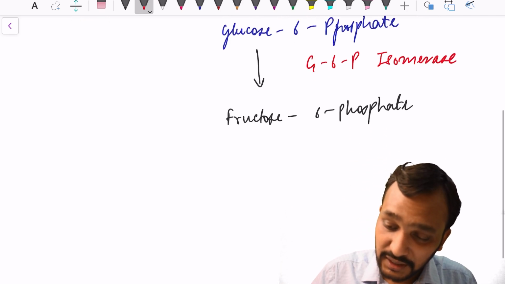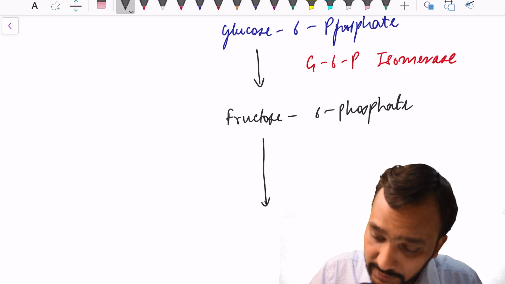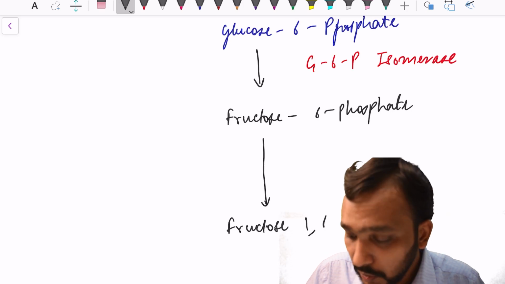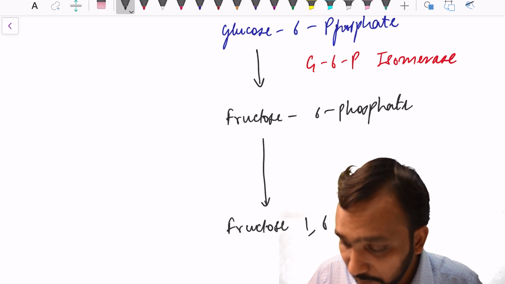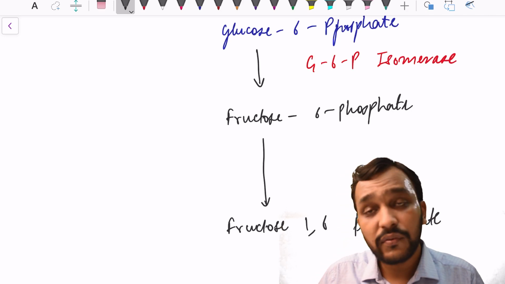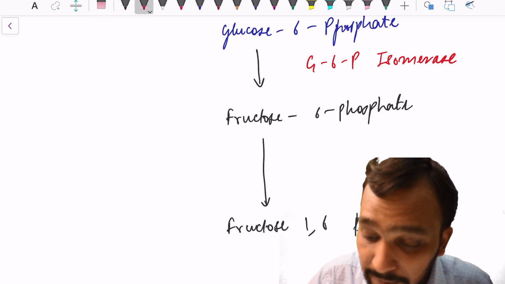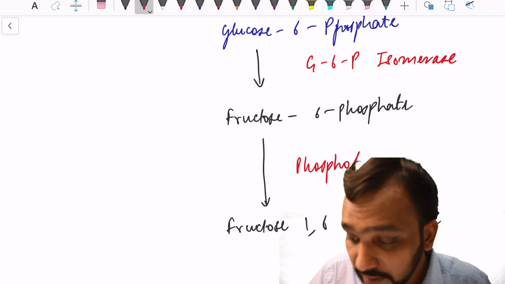Now this fructose 6-phosphate will be converted into fructose 1,6-biphosphate. The enzyme will be phosphofructokinase.